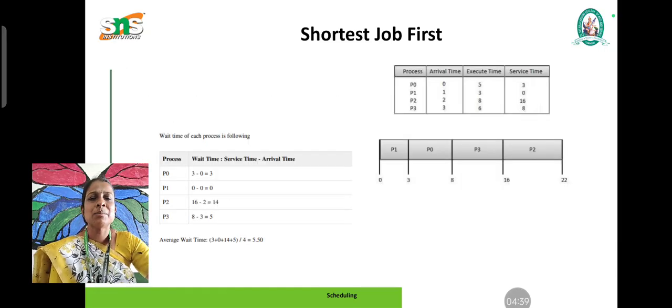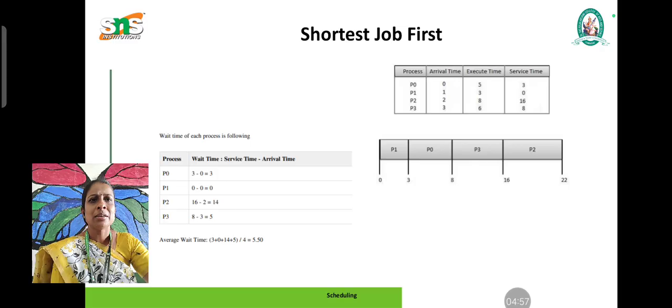So this is an example for the shortest job first algorithm. Here we have four different processes, starting from P0, P1, P2 and P3. We have arrival time, execution time and service time. The process with the shortest job will be executed first.